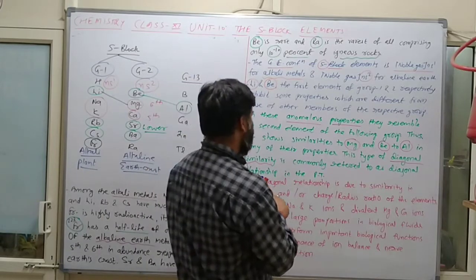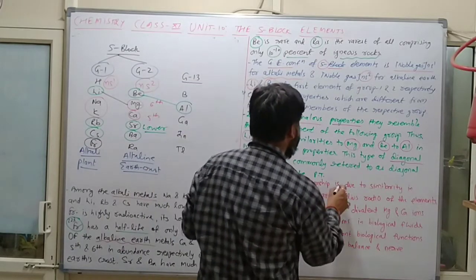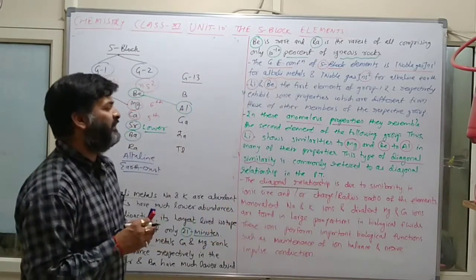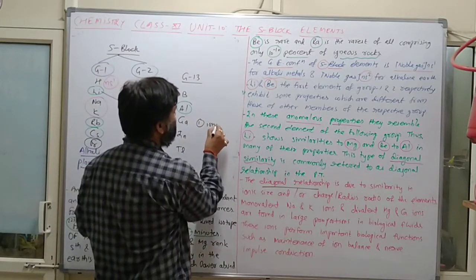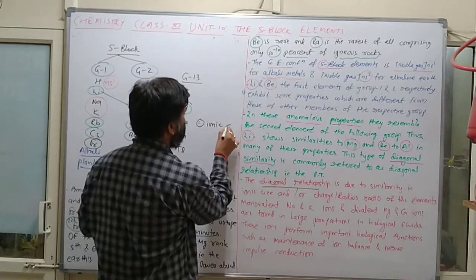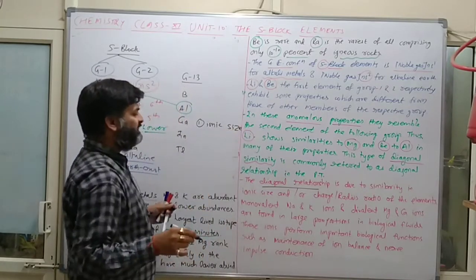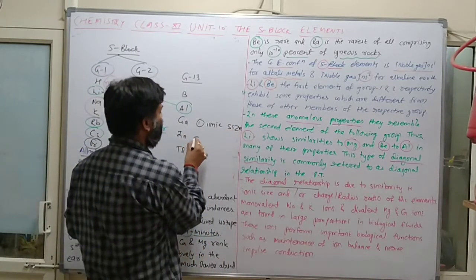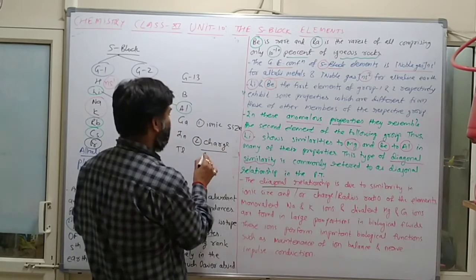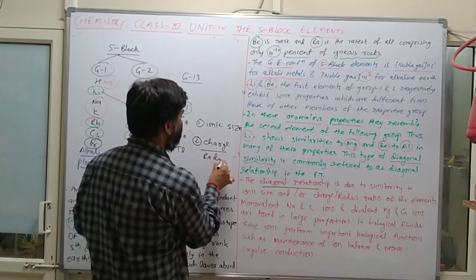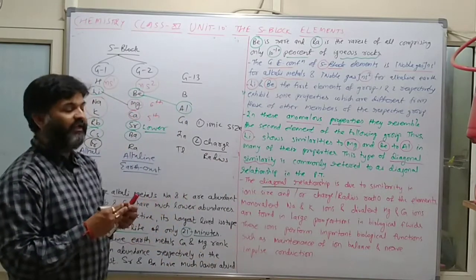Clear? The diagonal relationship is due to the similarity, number one, in ionic size, or second, charge upon radius ratio.